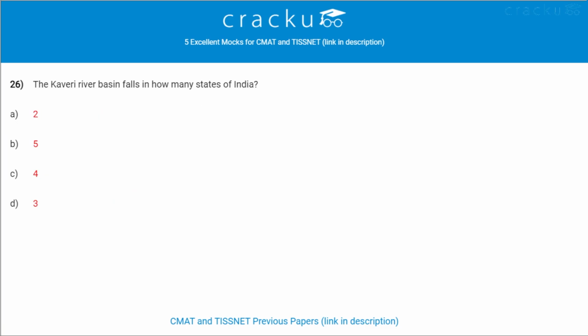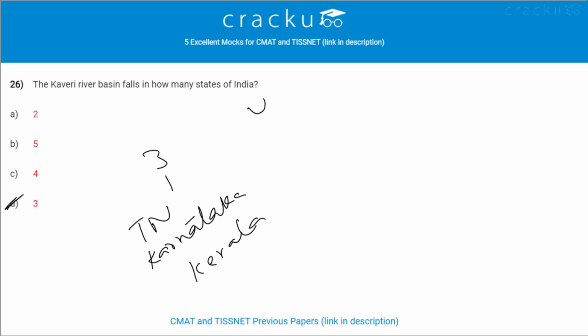Next question. The Kaveri river basin falls in how many states of India? It falls in 3 states of India and 1 union territory. Those 3 states are Tamil Nadu, Karnataka and Kerala. The union territory is Pondicherry.